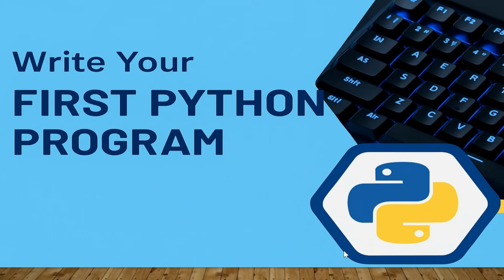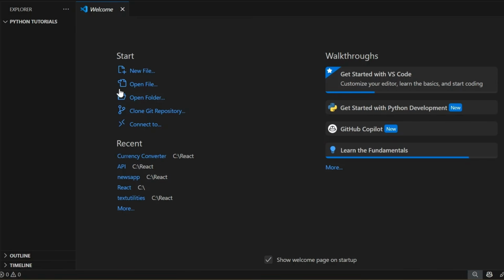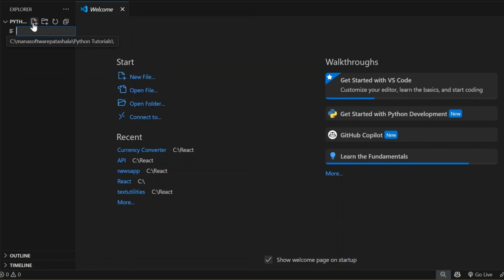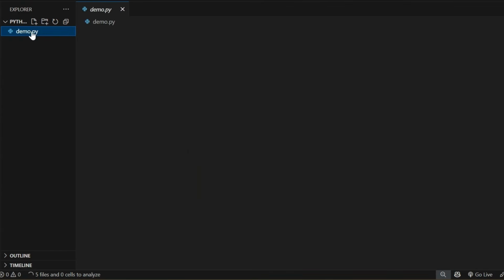Let's write our first Python code using Visual Studio Code. Open Visual Studio Code and create a new folder. Then select this checkbox and click on Yes, I trust the authors. Under this, let me create a demo.py. .py is the extension of Python. Let me click on this file and type hello world.